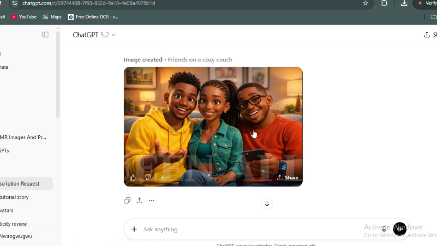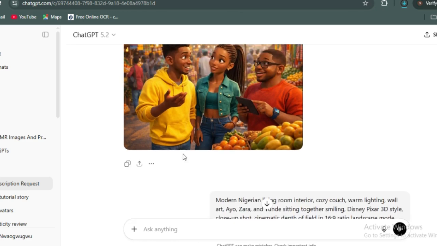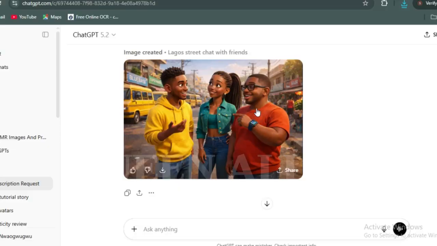So now that we have gotten all our images, what we need to do is to download each and every one of them. If you look at the images here, you can see that the images are consistent. They are looking so lovely. Another thing that will make you thrive in your content is having a good quality of image that you are using to create whatever content that you are creating. And keeping them consistent is another goal. So you have to try as much as possible to use a particular text to image that gives you good quality while you proceed. So now we have gotten our three scenes ready, our pictures are ready.